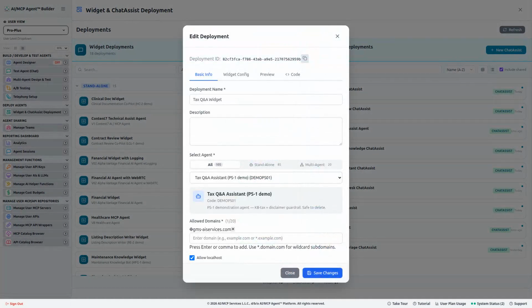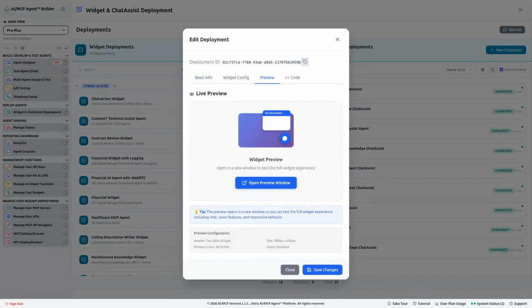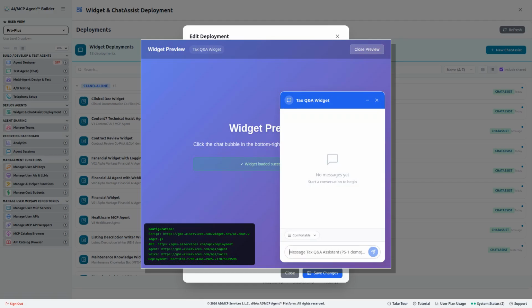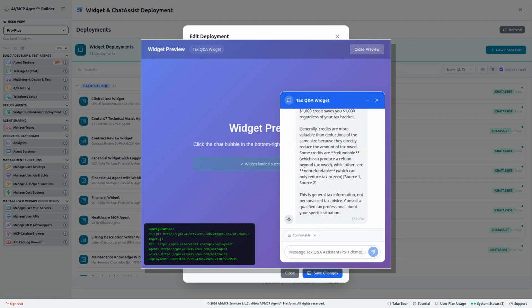With the agent tested, it's time to put it to work. Saving it publishes the agent with a unique code, and it can be delivered in several ways. The first is an embeddable chat widget. Drop it onto the firm's website so a client can get an instant, cited answer at any hour without waiting for the office to open. A visitor asks the deduction versus credit question, and the widget answers straight from the firm's materials, source and disclaimer included, self-service that reflects the firm's own guidance, available around the clock, and serving everyone who lands on the page at once.